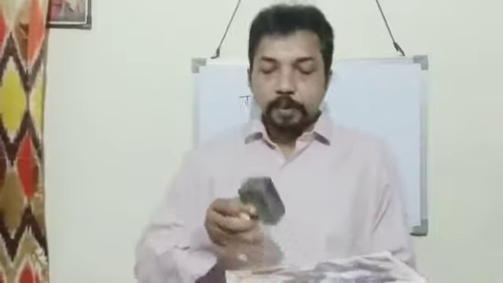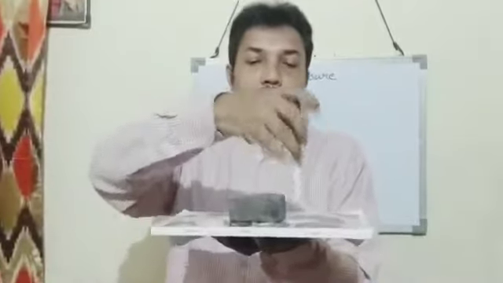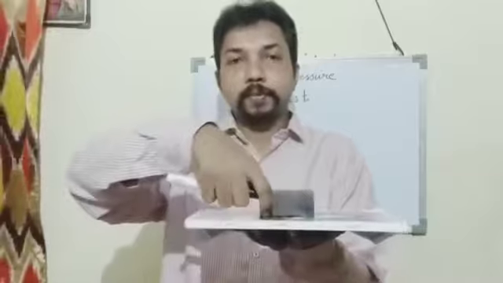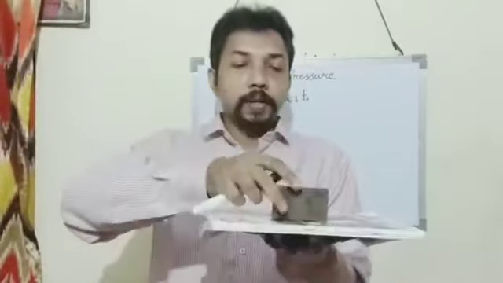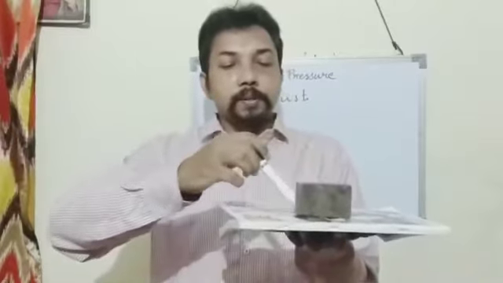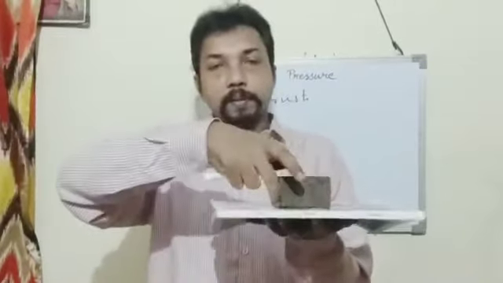So this is a cuboid, having length, breadth and height. Suppose that this cuboid is kept in this way. When it is kept in this way, the weight of this body acts on this surface. And suppose that it is kept in this way, then the weight of the body acts on this surface where this body comes in contact.